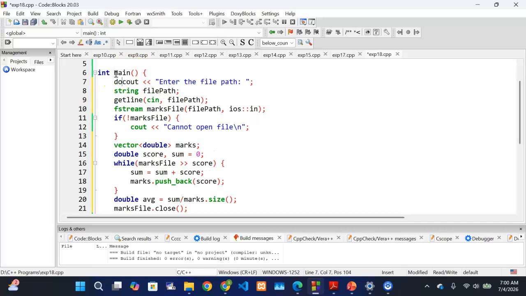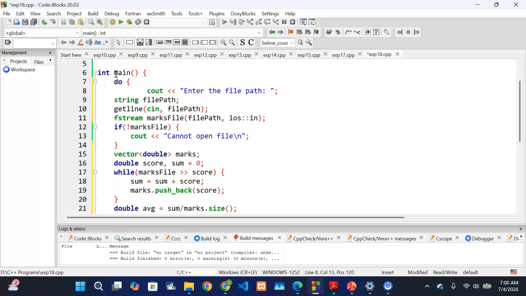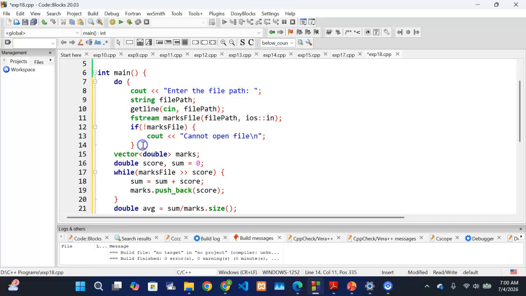So what you can do, you want to do this. You're going to say enter the file path.